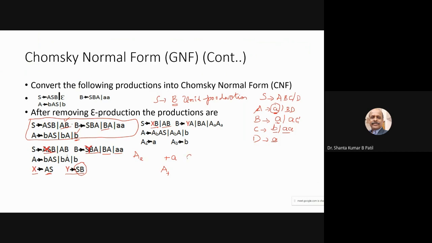For example, A B C is there, so A B C all are terminals. So A is replaced by A base A, B is replaced by variable A base B, and like that C is replaced by A base small c.